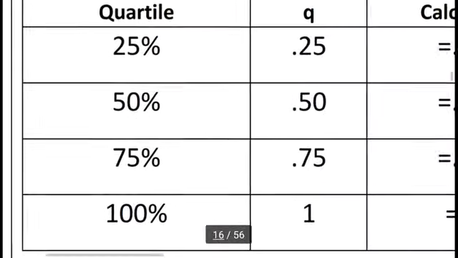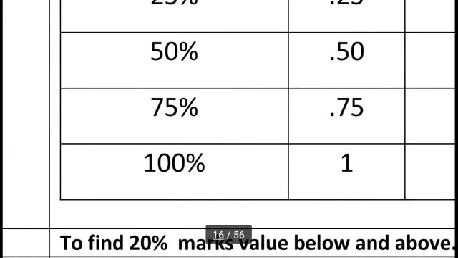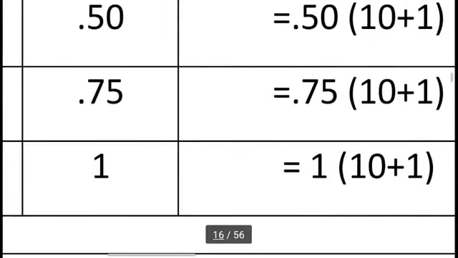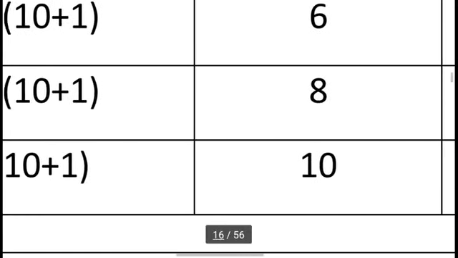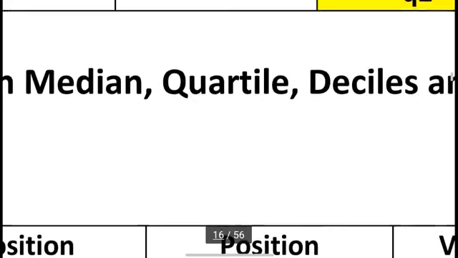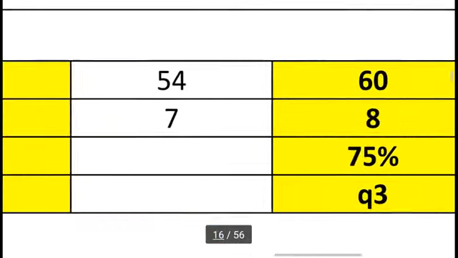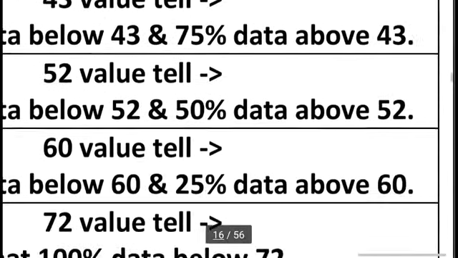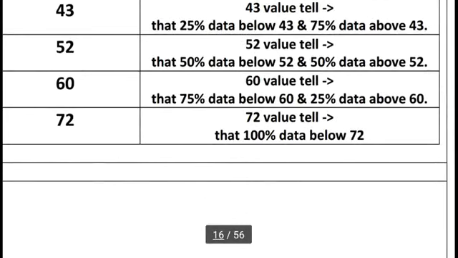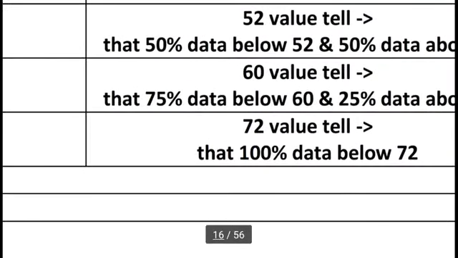Okay, here my question is, I want the 100% value in a given list. So 100% we can write as 1. The formula is 1 times (10 plus 1). It will give the position. In the 10th position the answer is 72. 72 is our answer. And 72 is telling us that 100% of the data is below 72. This is clear.